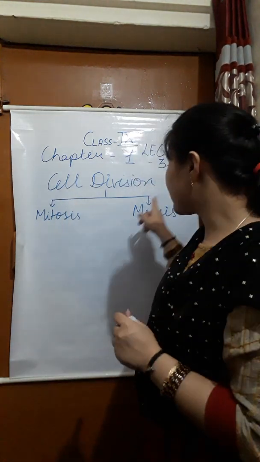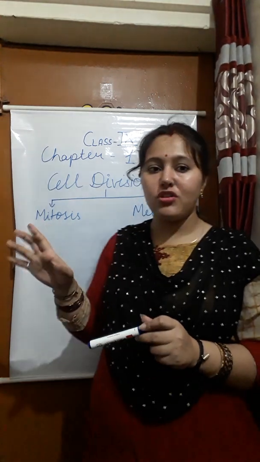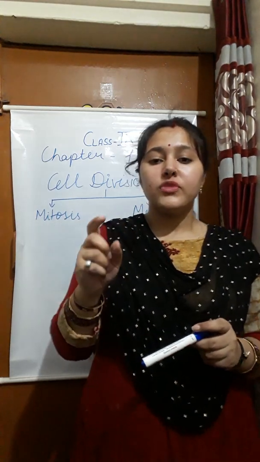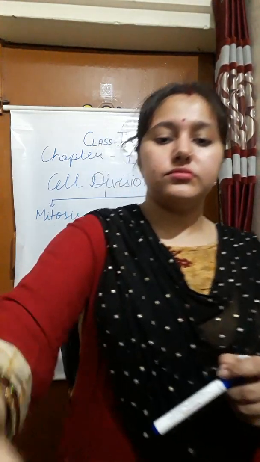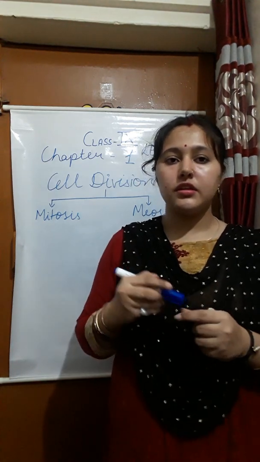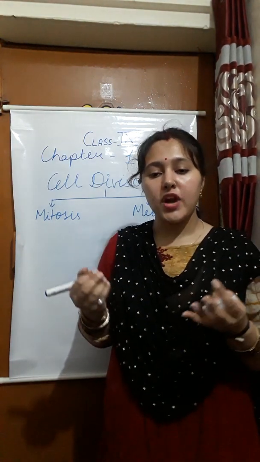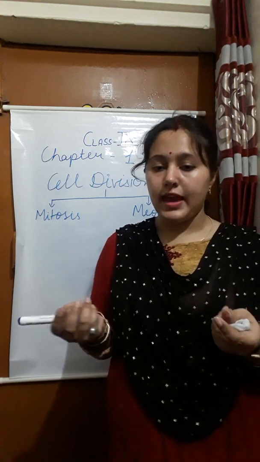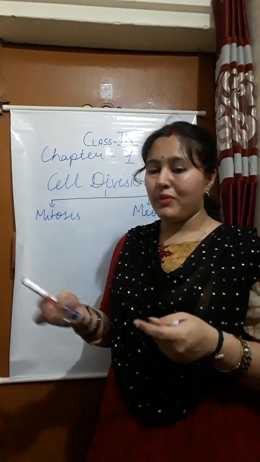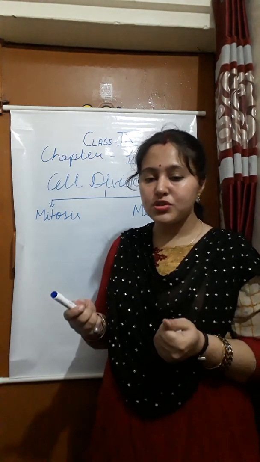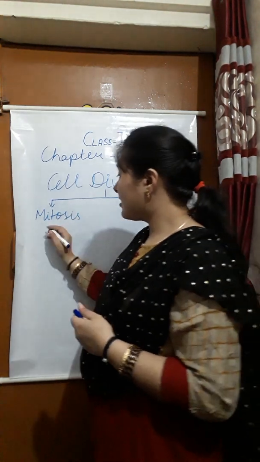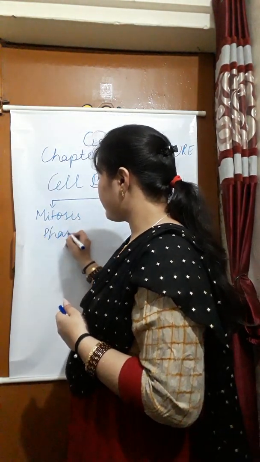Meiosis occurs during reproduction, and they are also called the sex cells. Gametes are present in the male and the female, or maybe in different animals also, helping in reproduction.